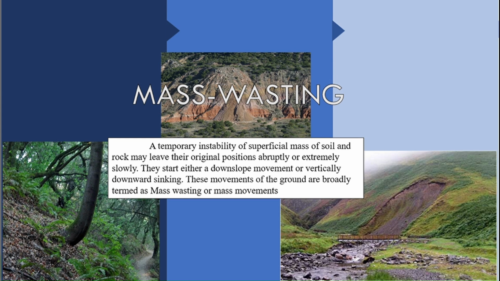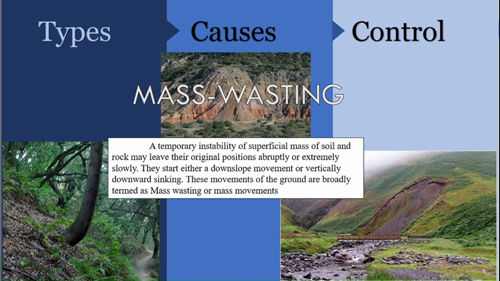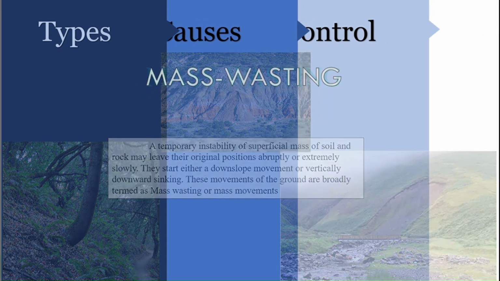Is that clear? So here you can expect a downslope movement, and that can be a slow process or sometimes a faster one, and also you can expect a downward sinking of land. Okay, so we'll see what these are, and I will try to cover the types of mass movements, how they are classified, what the causes of mass movements are, and what the controlling factors for this type of mass movements are. We will try to cover all these headings, but for this video I will try to cover the types of mass movements. Okay, so let us see what the types are.